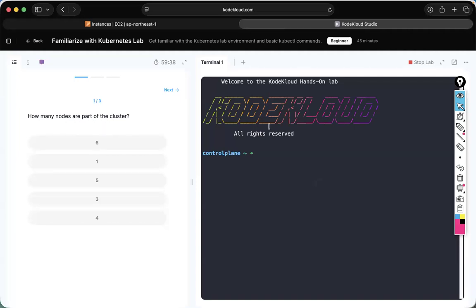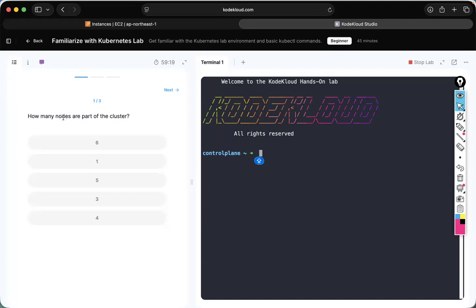So first, practically they will give us one shell, one command prompt shell, where Kubernetes is installed readily, and it is asking us the first question: how many nodes are part of the cluster? Nodes means what? EC2 instance.